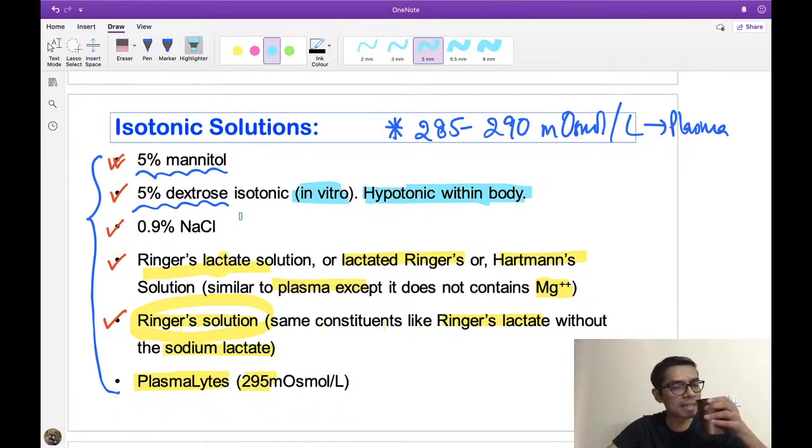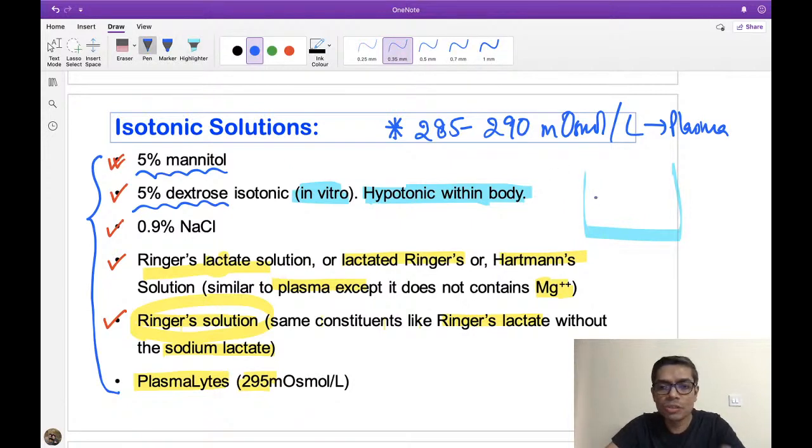Now whenever I drink this solution, suppose I am drinking it, what will happen? Inside my body, this 5% dextrose solution has entered. It contains isotonicity, and it contains dextrose plus water. Now whenever it enters your body, this glucose will be taken up by the cells of your body, and only the water component will remain inside your plasma. Getting my point?